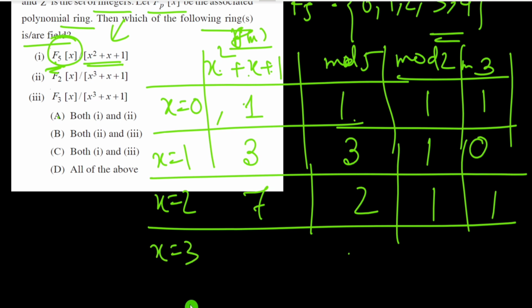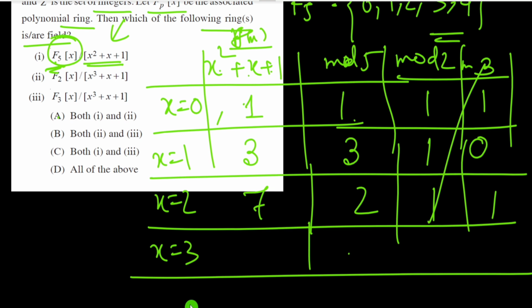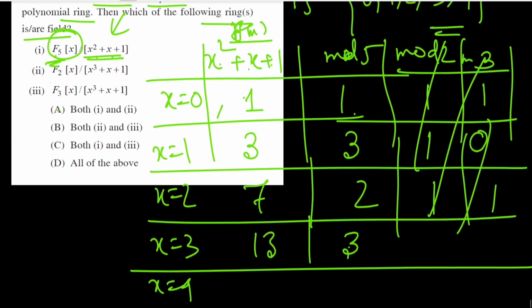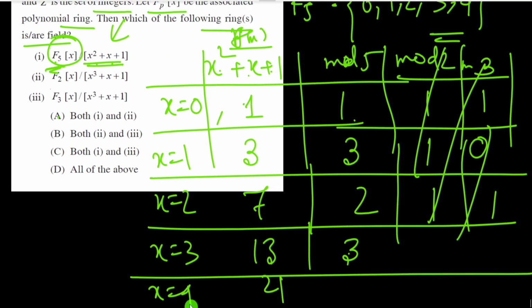At x equal to 3 it gives 13, which is non-zero modulo 5. At x equal to 4 it gives 21, which is also non-zero modulo 5. So this is irreducible over F_5.